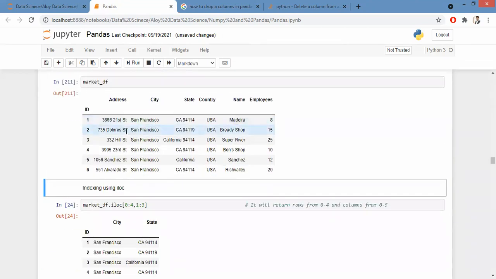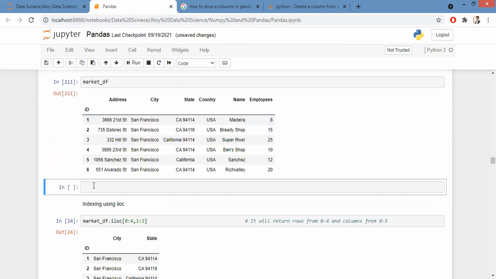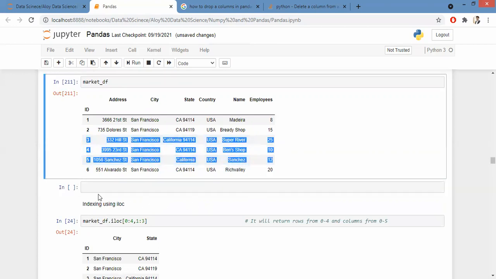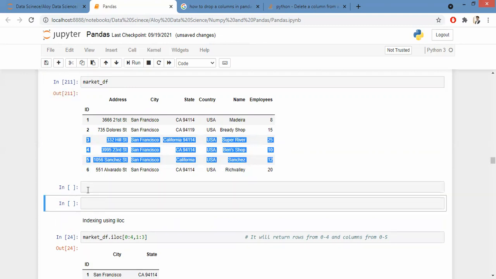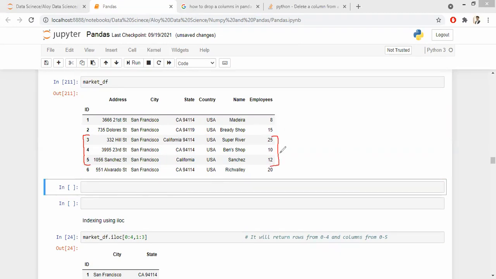Now, when you have the ID numerical, if I want to use iloc, let's say I want to extract this data using loc and iloc, who can give me the information?